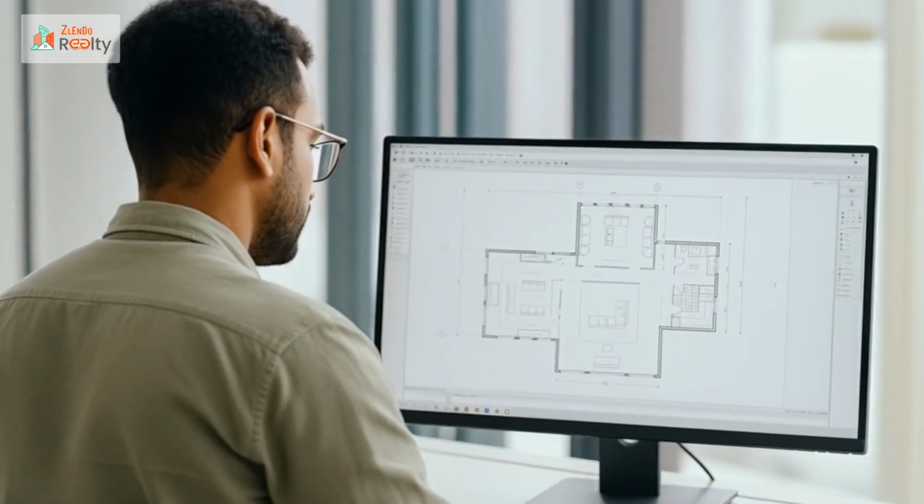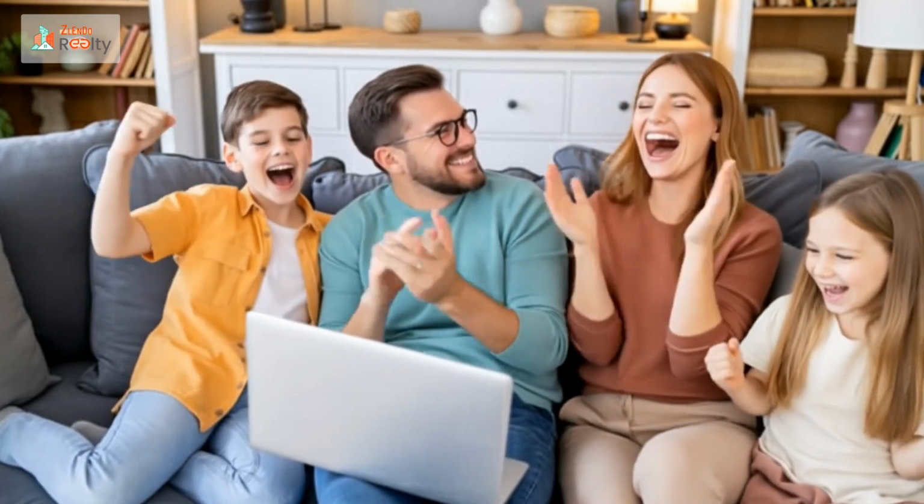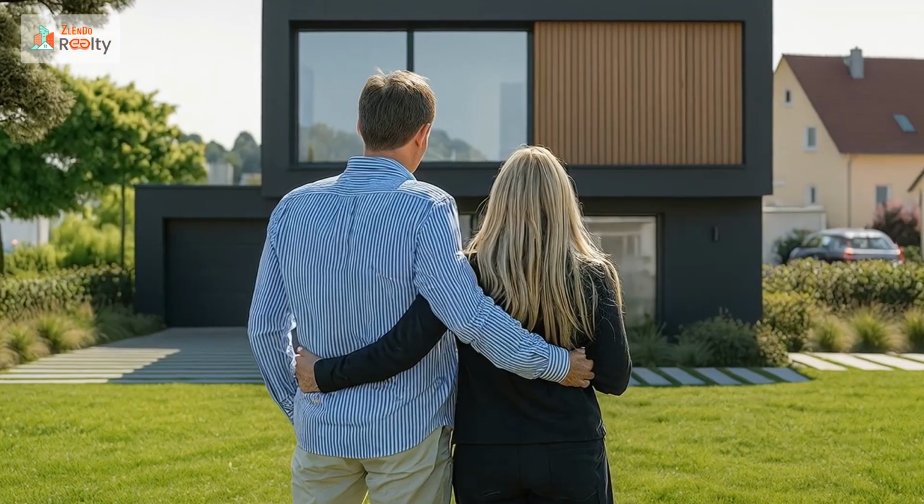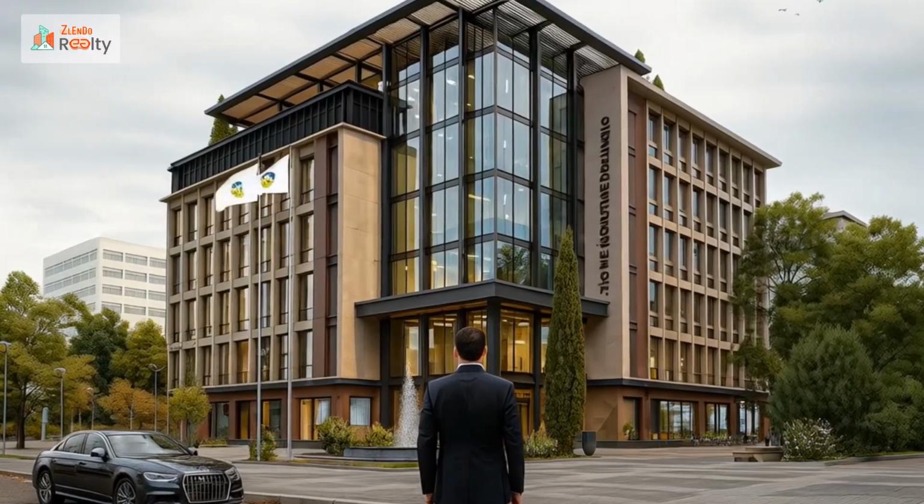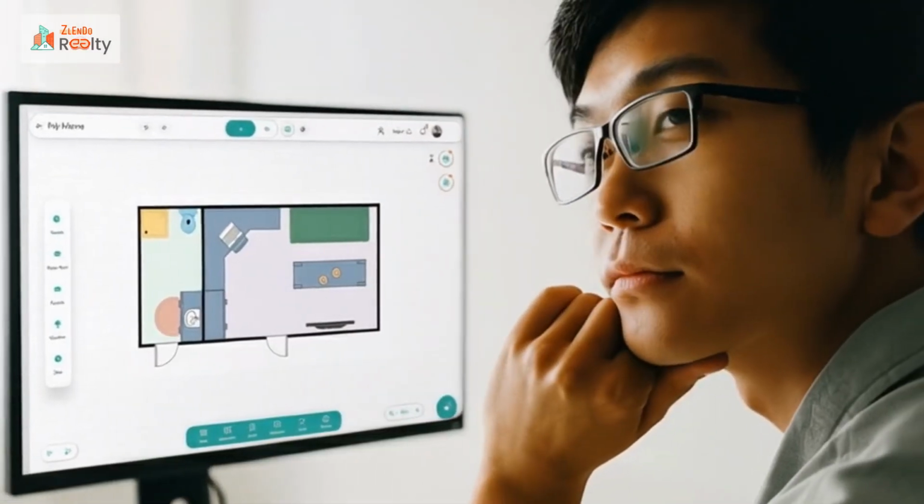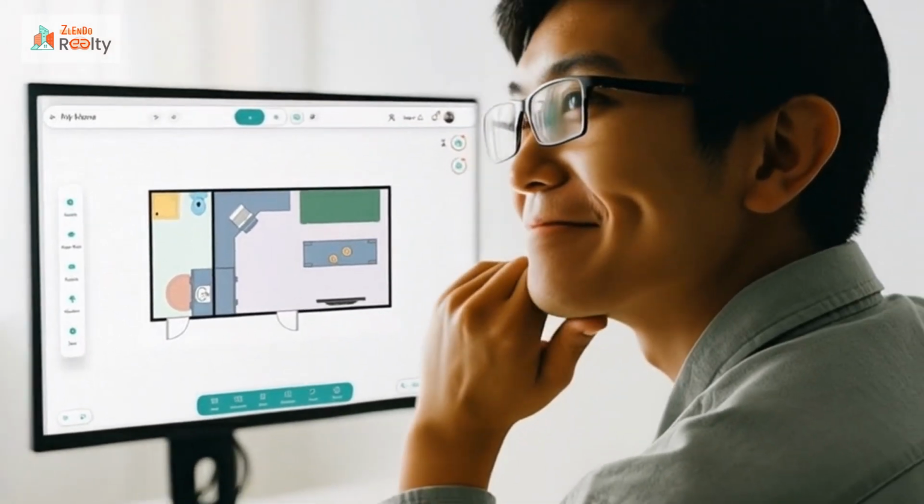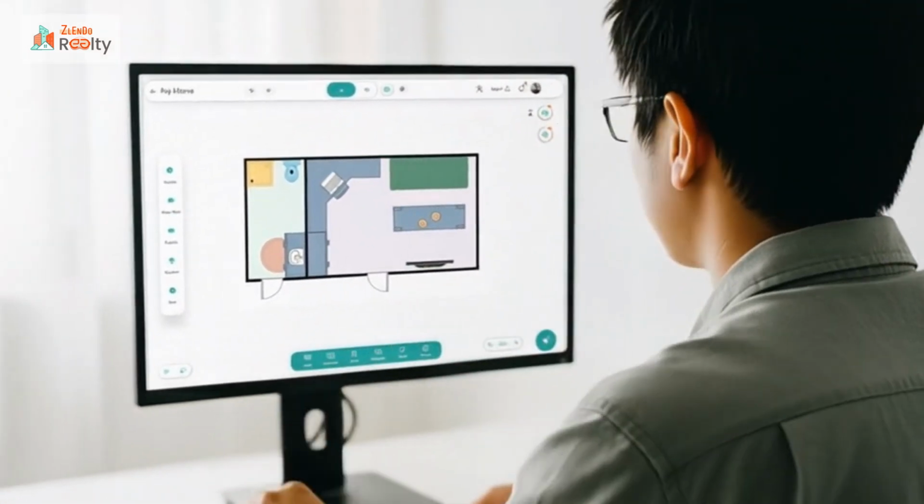No design knowledge? No problem. Zlendo Realty makes designing easy, fast, and fun for everyone. Whether it's your first home, a creative studio, or your next business venture, Zlendo Realty helps you design spaces that reflect your vision and purpose.